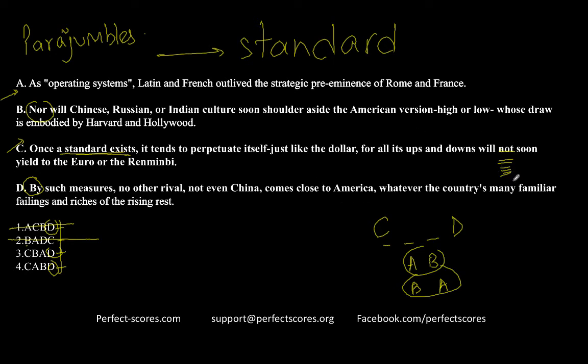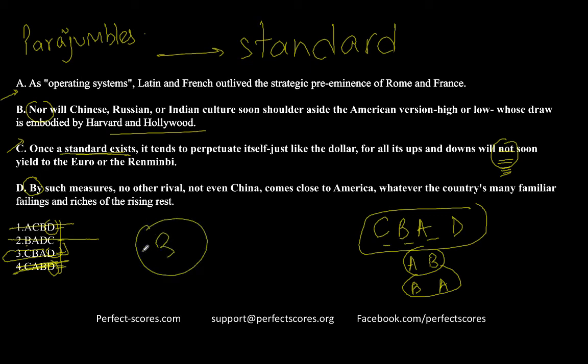Now it makes logical sense to use something related to the word not in the next sentence, which is going to be B. Nor will Chinese, Russian, or Indian culture soon shoulder aside the American version, whose draw is embodied by Harvard and Hollywood. So it's going to be option B after C, which leads us with this as the answer, which is going to be option 3. And 4th is also eliminated, so 3 is the answer.